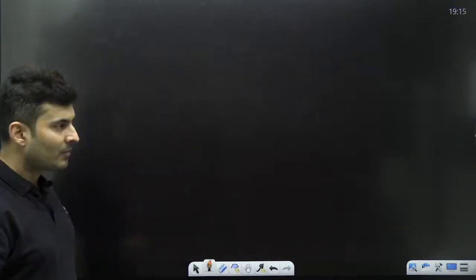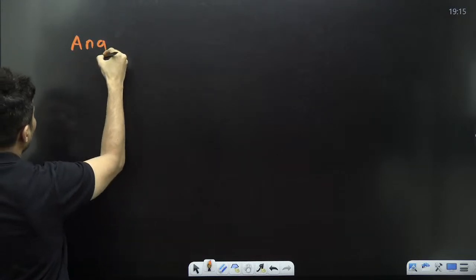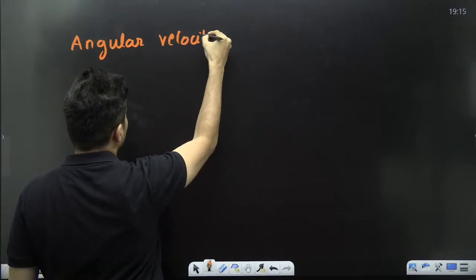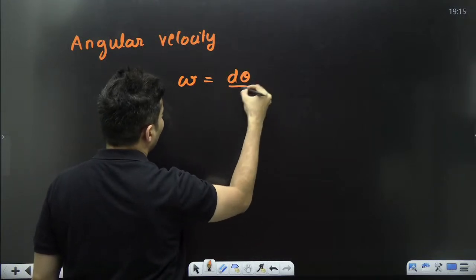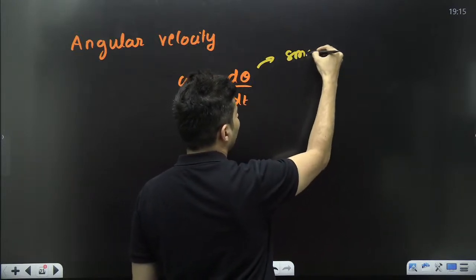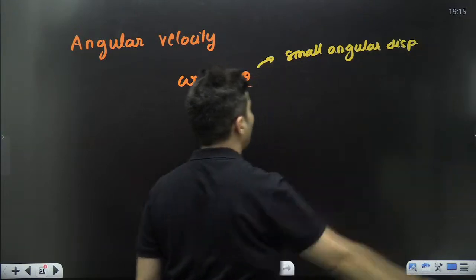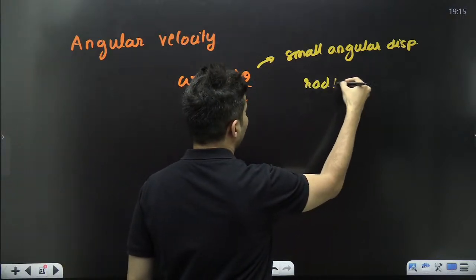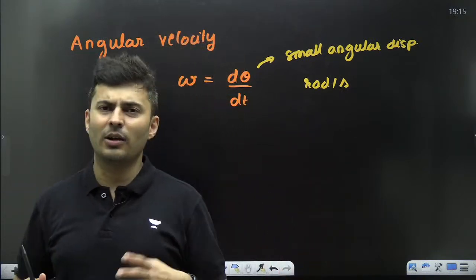The answer is yes. Let me remind you, just like you have velocity, you have something called angular velocity. We have discussed this in circular motion. Omega is d theta by dt. What is this d theta? It is basically a small angular displacement, if you remember carefully from circular motion. This omega is always expressed in radians per second.